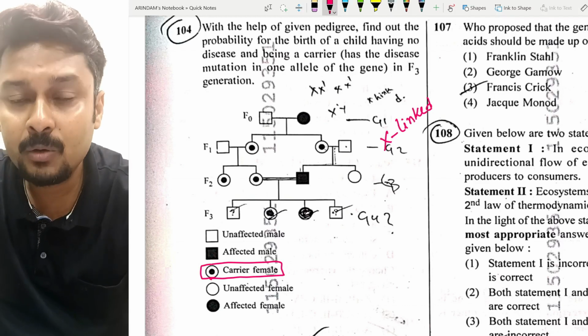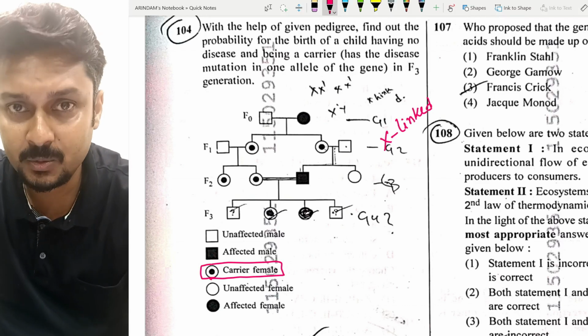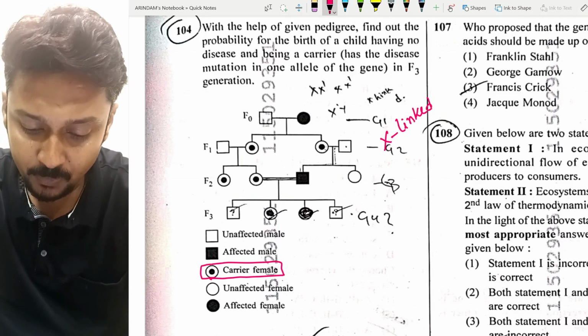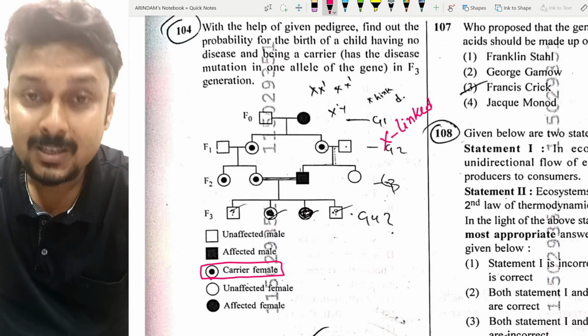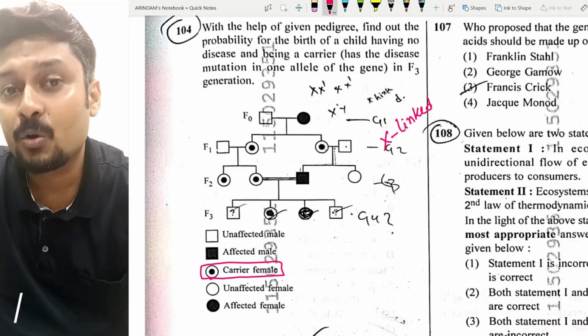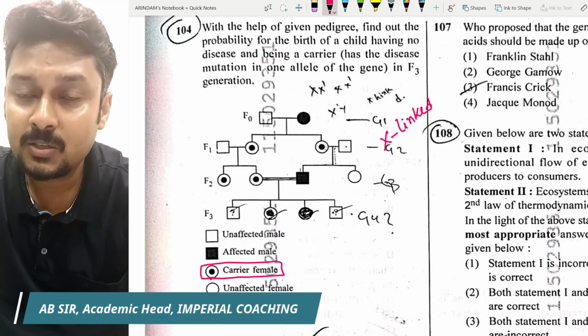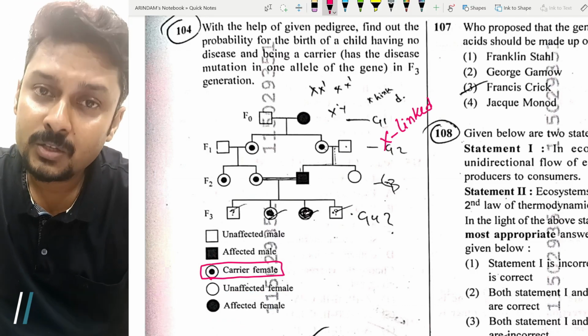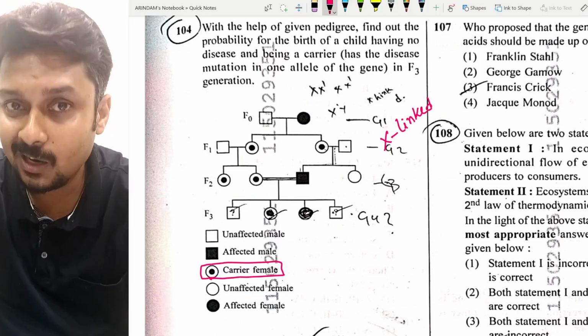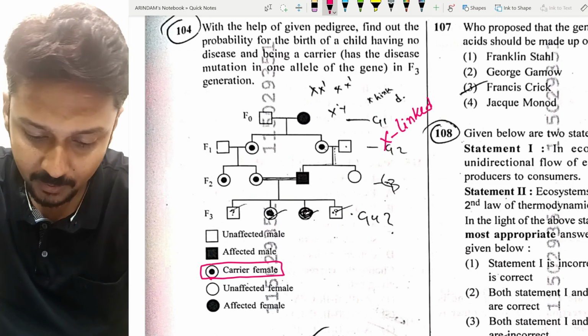In autosomal, we will not say about the sex of the particular candidate. We'll say about the parent, we'll say about the child. That is an autosomal case. But whenever it comes to the sex chromosomal, the son, or male, female, that is the X-linked pedigree.